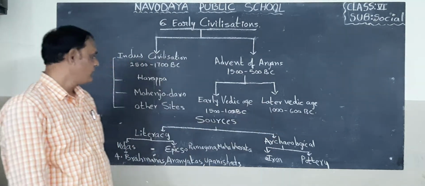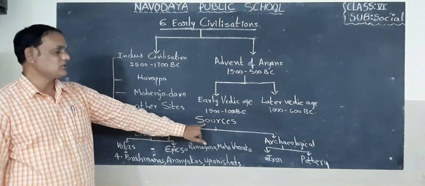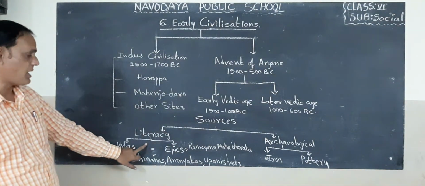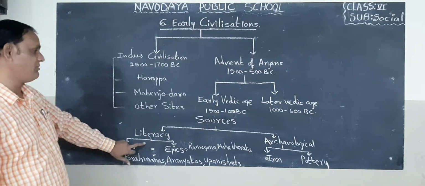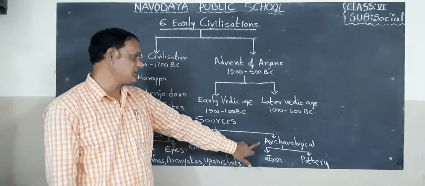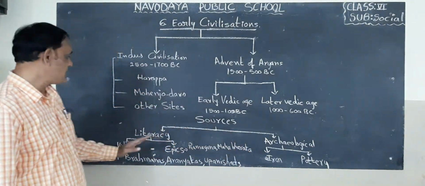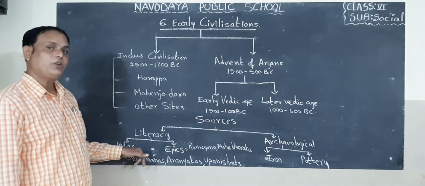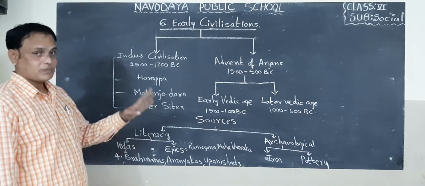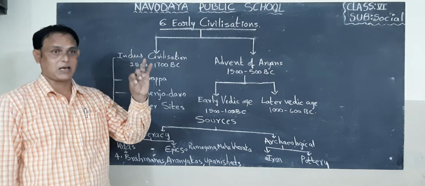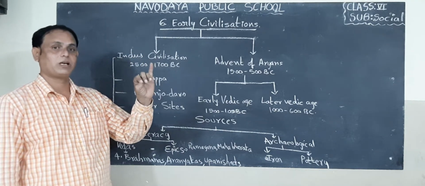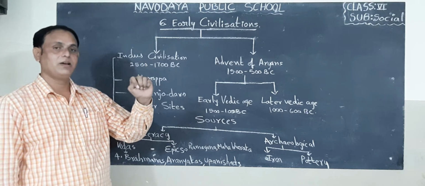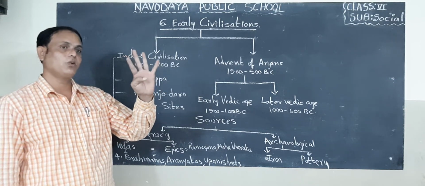Okay. Now next one. What are the sources of this civilization? Here literary evidence is one of the evidences. Next one, archaeological evidence. In the literary sources we have 4 Vedas. What are the 4 Vedas? We discussed already: Rig Veda, Yajurveda, Samaveda, Atharvana Veda.